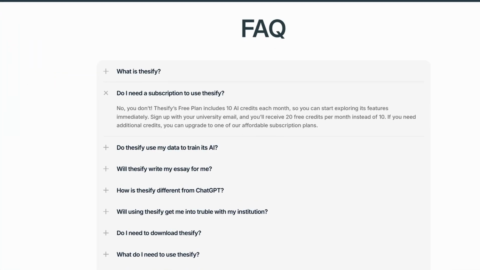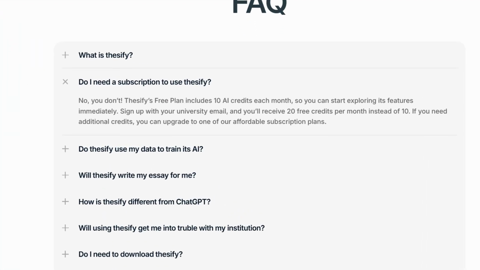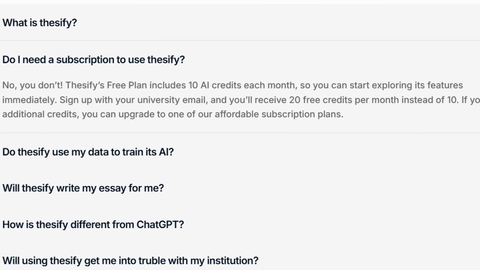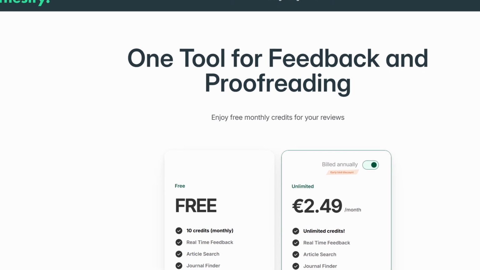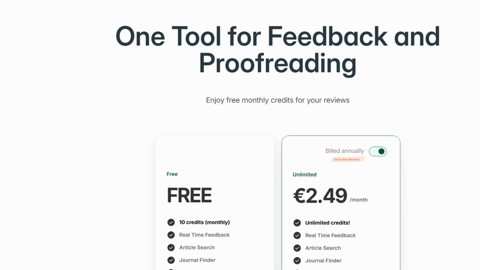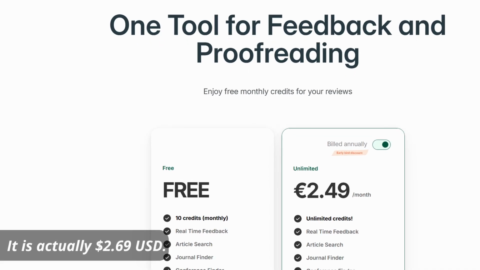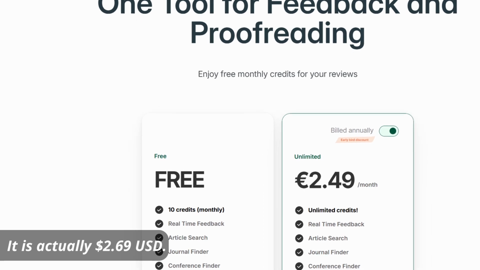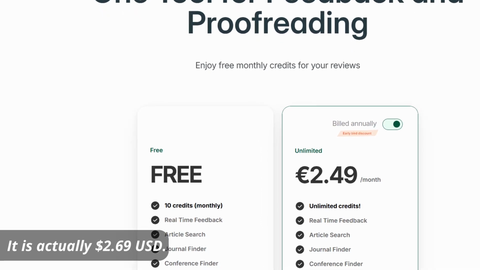Now, I want to make sure that you understand that I did all this for free because you do get 10 free credits monthly. Additionally, I want to highlight the cost of this, which is only €2.49 per month. So that equates to around $3 a month. So that is actually not too bad, right? And I like the fact that this could be monthly or yearly.